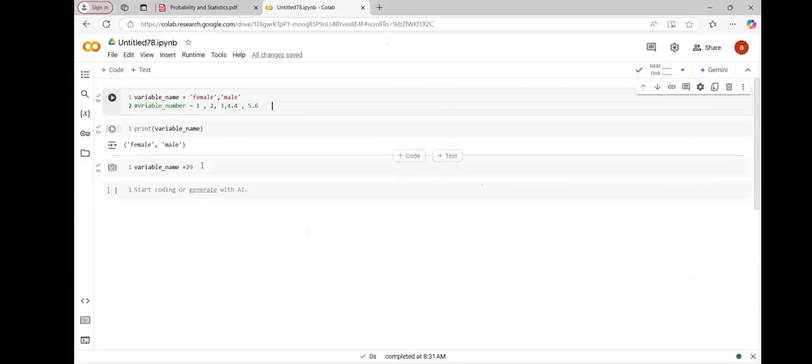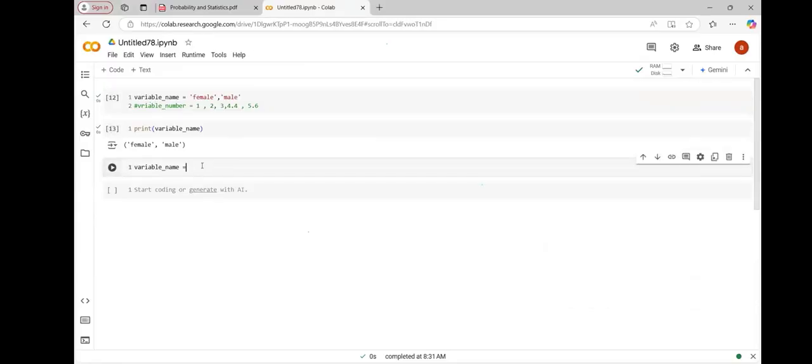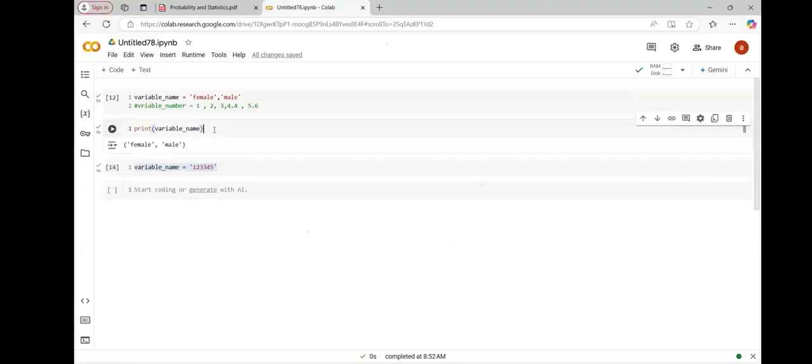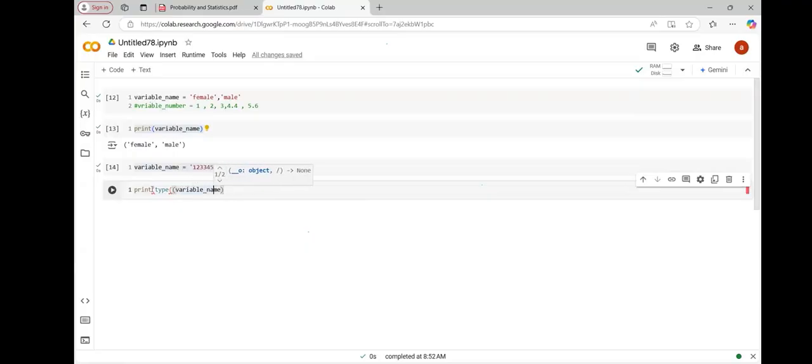Because if I'm saying 1, 2, 3, 4, 5, 6, what is the type of this data, guys? This is integer. Numeric. Sorry, string. String. I'll explain for those who are not able to understand, if it is numerical, why it is string.